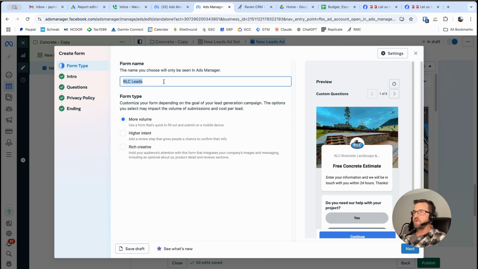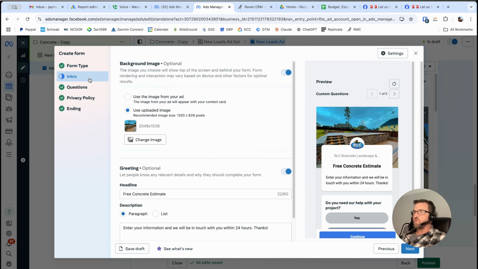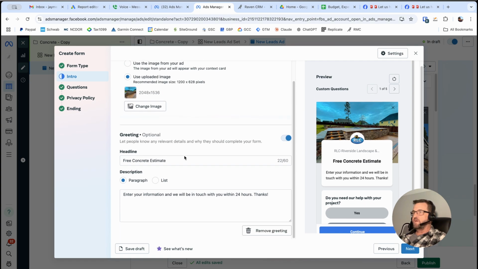You can name your form whatever here you want. And then the intro section is basically just an area where you can upload a background image. I would say, something that shows your work, showcases a nice picture. And then the greeting here, free concrete estimate, because ultimately that's what he's trying to do, give out estimates for concrete jobs. And then a paragraph here about what it is, enter your information, and we'll be in touch with you within 24 hours. Thanks. Okay, just something to kind of fill that space there.